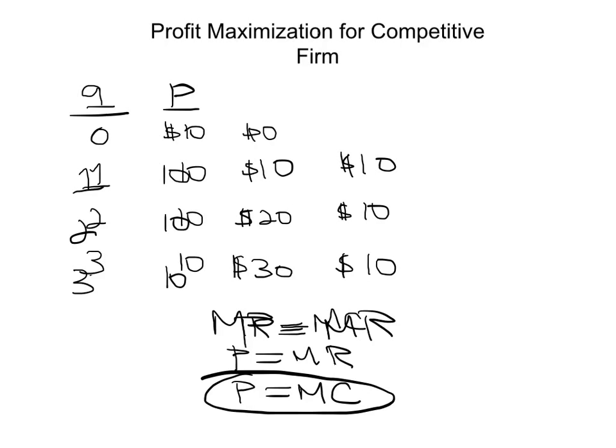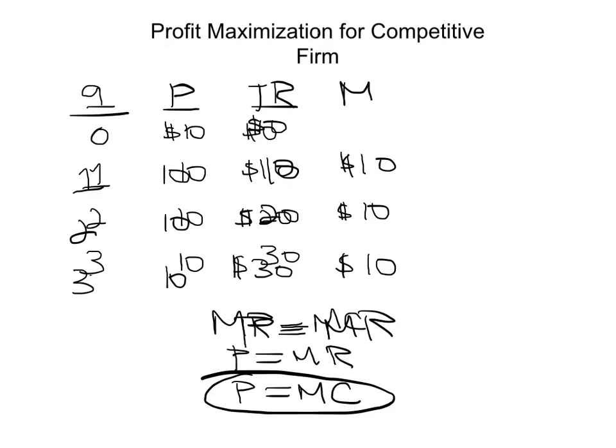So this is a perfectly competitive industry that sells output at a price of $10. What is the total revenue for this firm at different levels of output? Well, when the output is 0, total revenue is 0. When the output is 1, total revenue is 10. When the output is 2, total revenue is 20. And when the output is 3, they sell 3 units at $10 each, so the total revenue is 30.